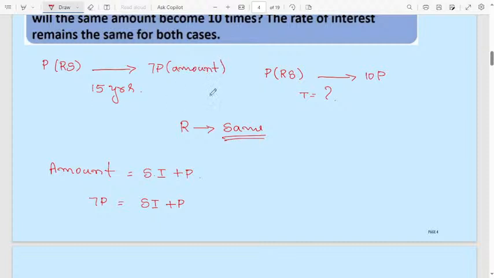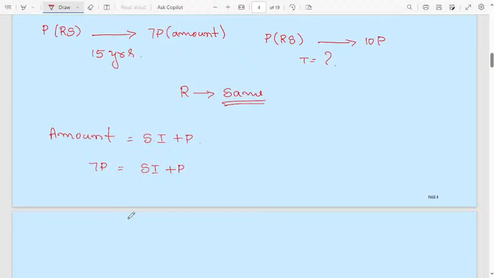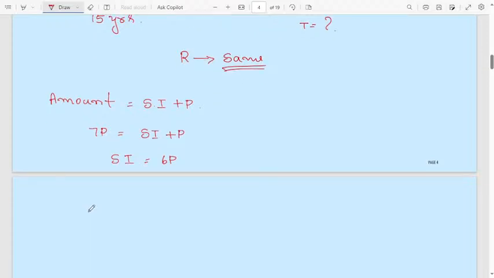Whatever final amount you are paying to the bank, that is amount. In place of amount substitute 7p. It will be equal to simple interest plus p. Then simple interest will be equal to 6p, 7p minus p.